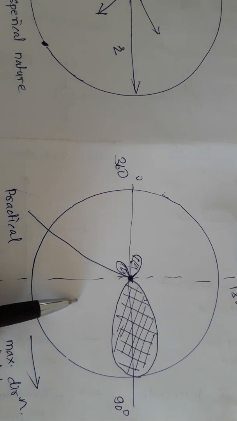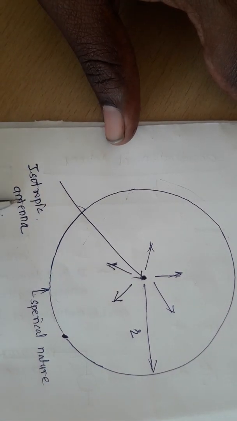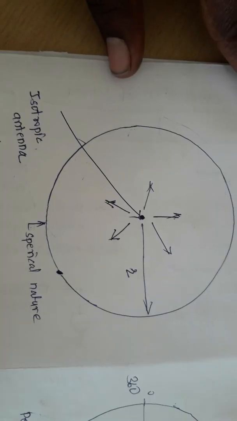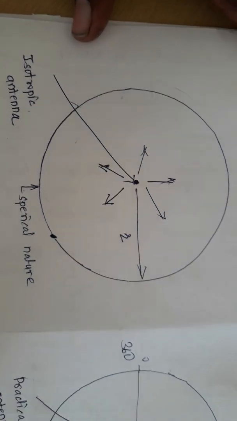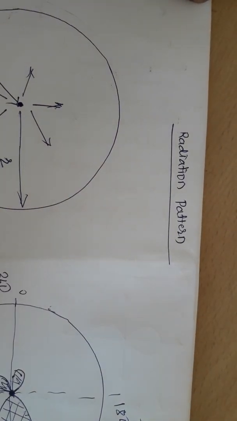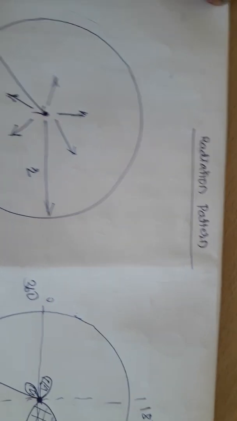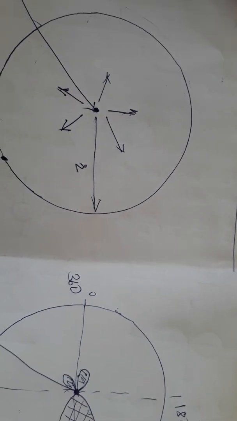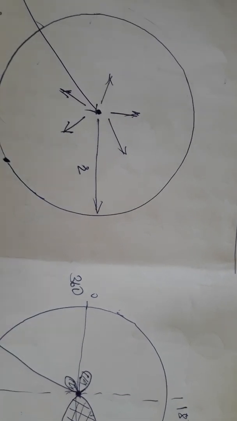This is the radiation pattern of a practical antenna, and this is the radiation pattern of the isotropic antenna. If your antenna is a transmitting antenna, it is called the radiation pattern, and if your antenna is a receiving antenna, it is called the directional pattern. Okay, thank you very much.